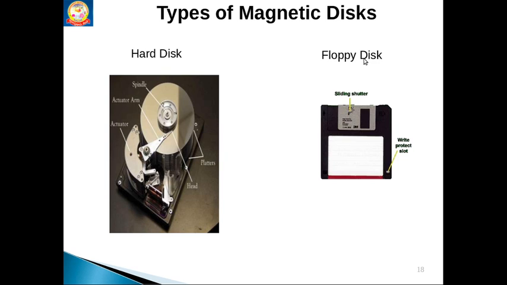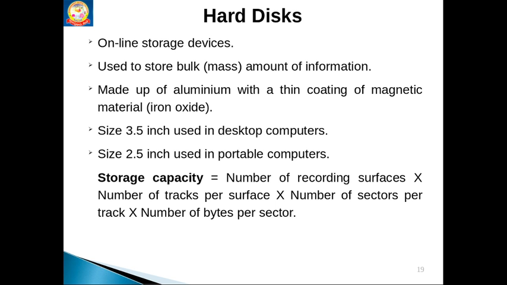Floppy disks, before the invention of CDs, compact discs and DVDs, were used as removable storage. Means we can put the data onto these disks and carry them to different places. So these disks we call floppy disks. This is also made up of magnetic material.